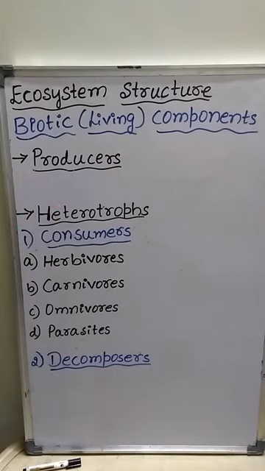Some examples of herbivores are deer, rabbit, mouse, squirrel, grasshopper, goat, sheep, horse, cattle, camel, etc.